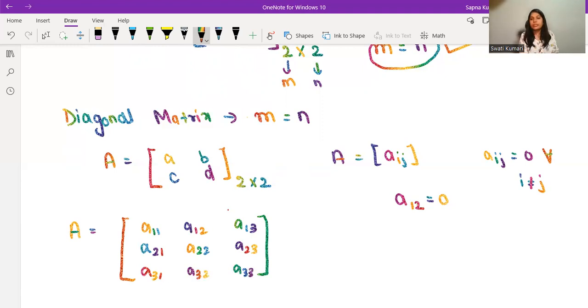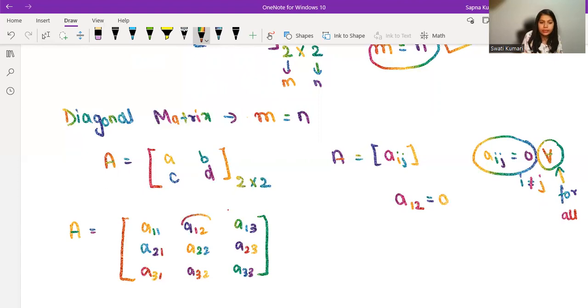Now you can see the definition says that it is a diagonal matrix when Aij equals 0 for all. This is the sign of 'for all,' if someone is not aware. For all i not equal to j. When is that the case, when i is not equal to j? This is the case. 1 is not equal to 2, of course. That means i is not equal to j. This is the case, this is the case, this is the case. This is also, and this is also.